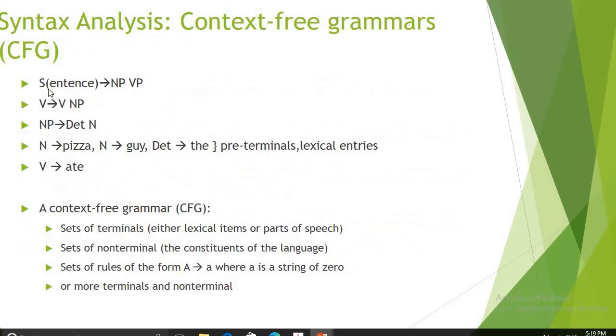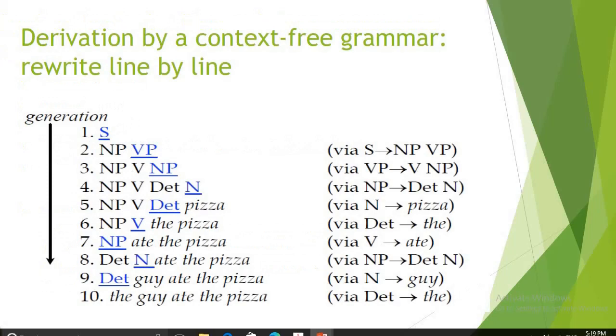For example, if this is the set of CFGs considered for parsing the sentence, then using either a top-down parsing or bottom-up parsing strategy, the sentence is parsed and checked for its syntactical correctness, along with identifying the part of speech category of every word, the way it is shown on the slide.